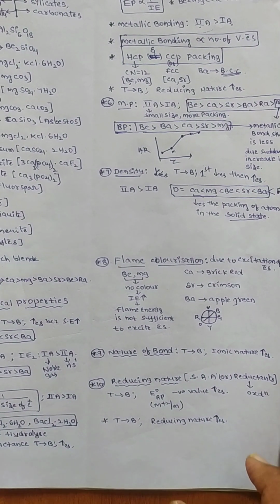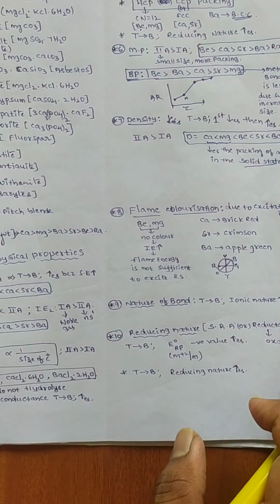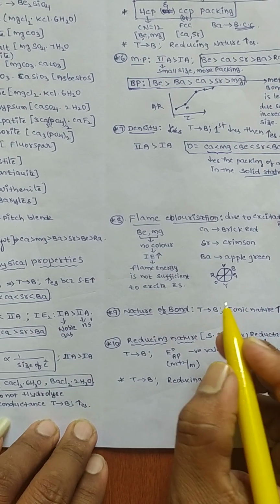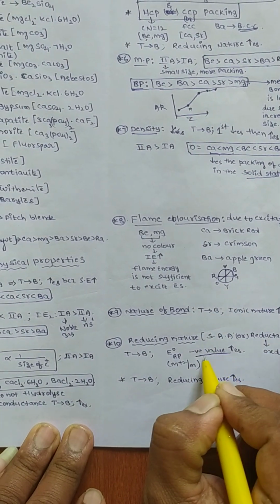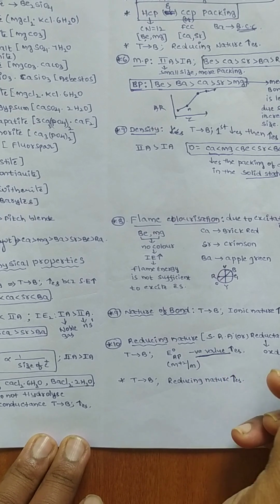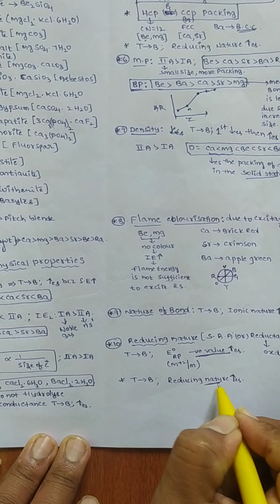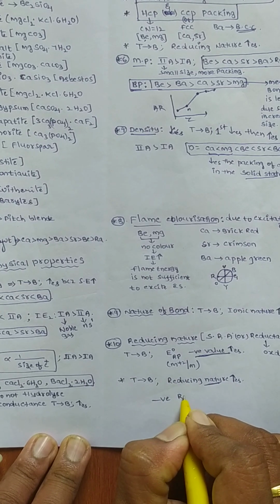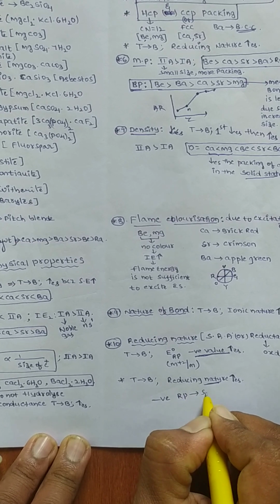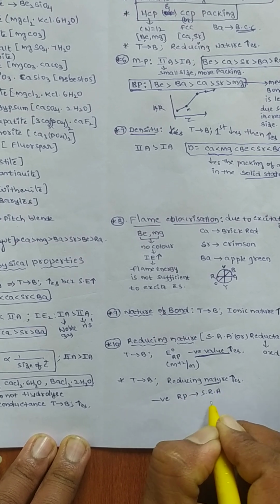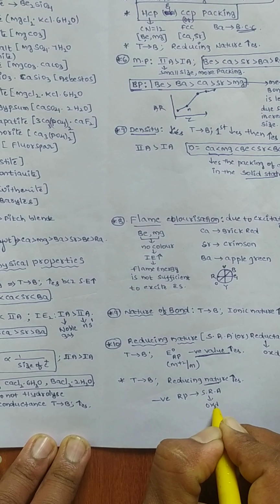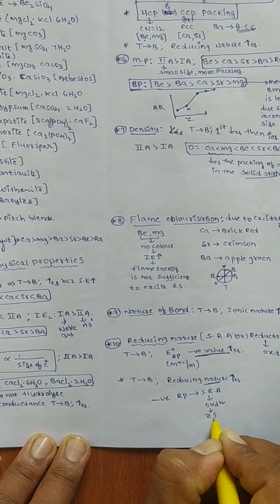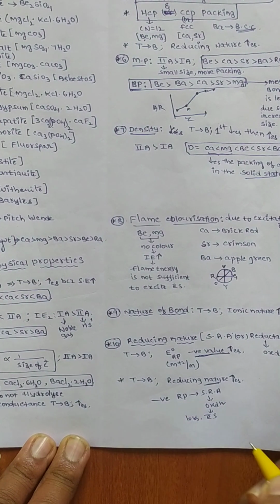Taking these group elements top to bottom, the negative reduction potential values increase. Therefore their reducing nature increases. The more negative the reduction potential, the stronger the reducing agent. A strong reducing agent undergoes oxidation easily. Oxidation means loss of electrons.